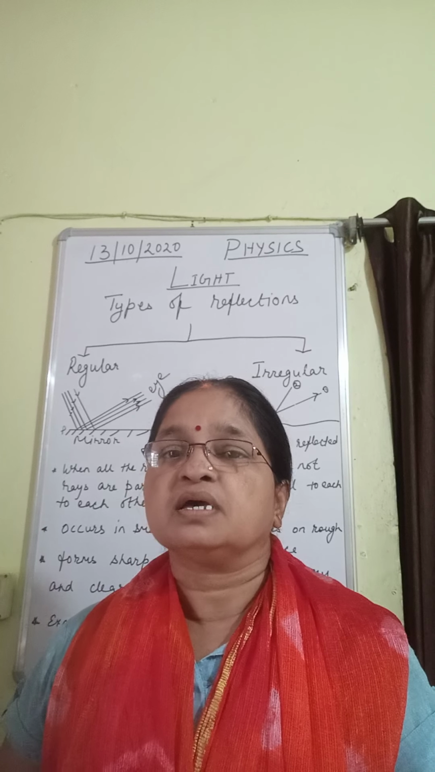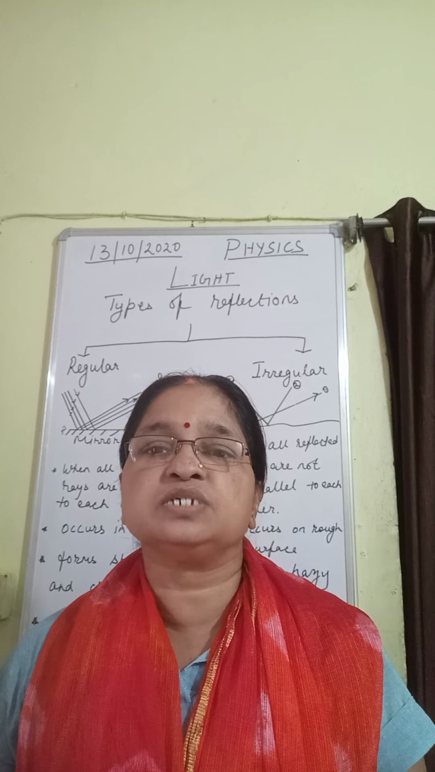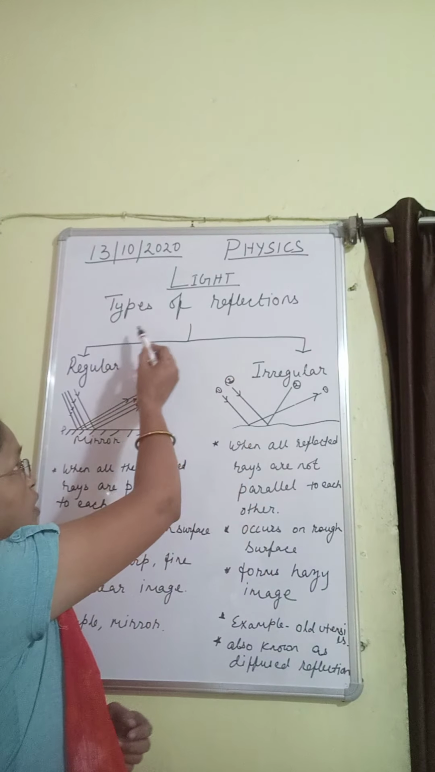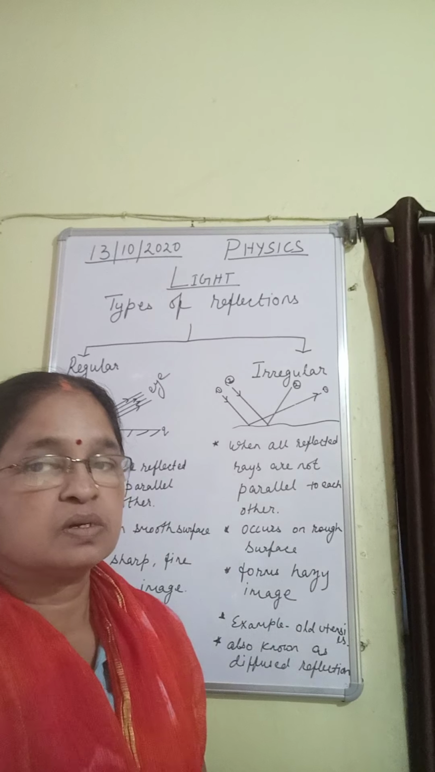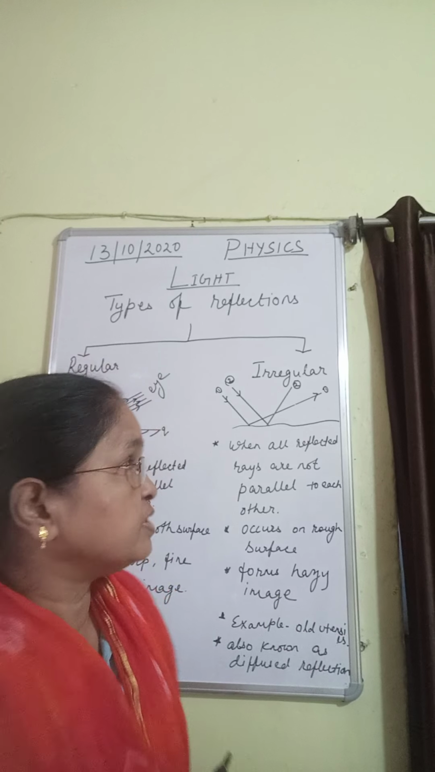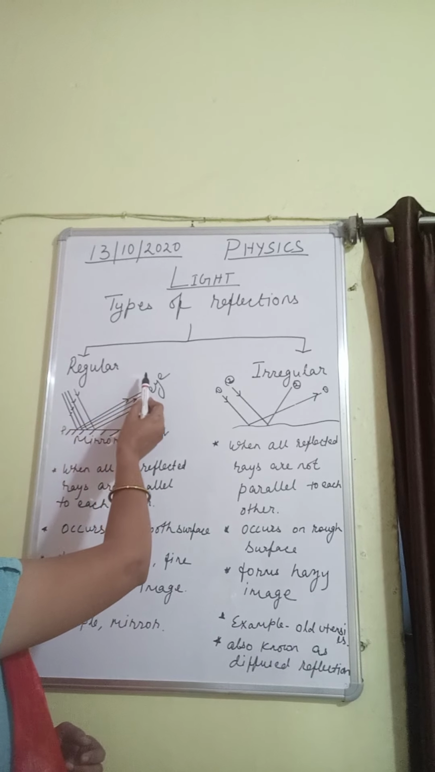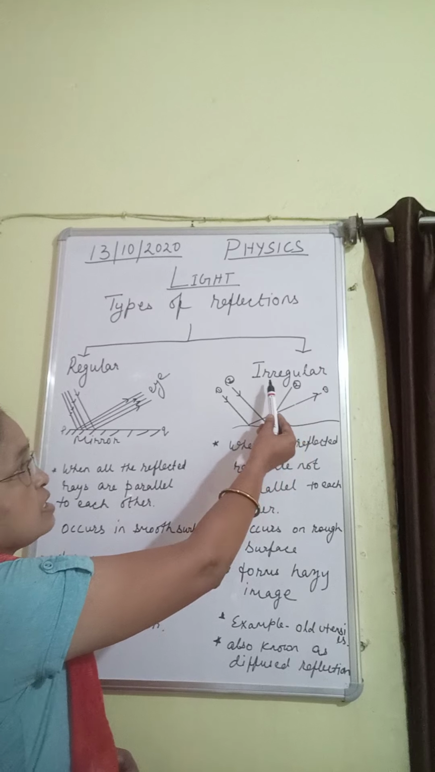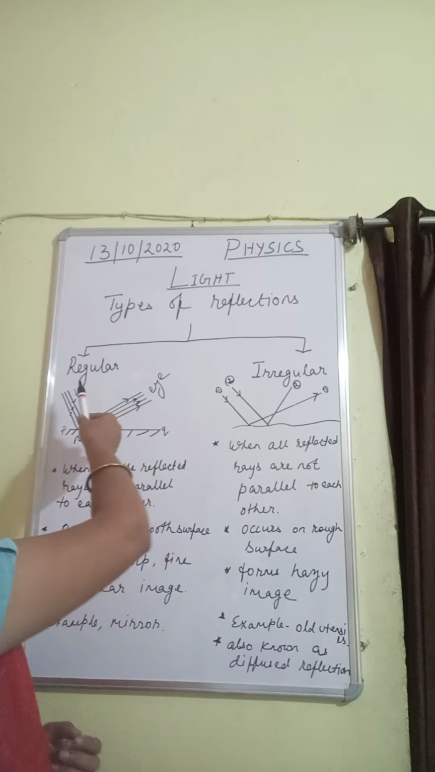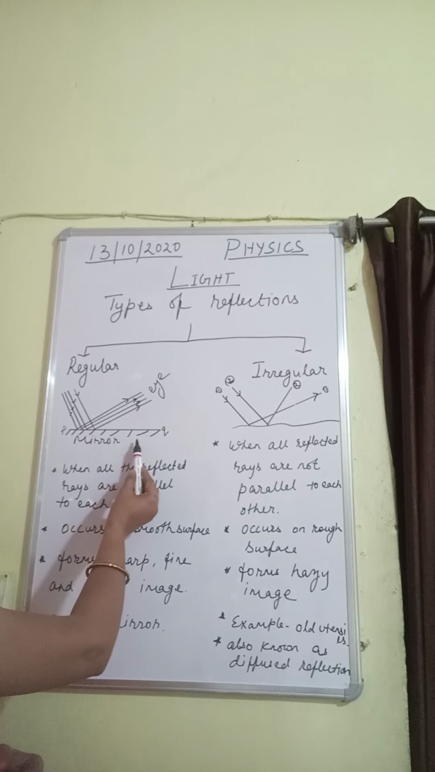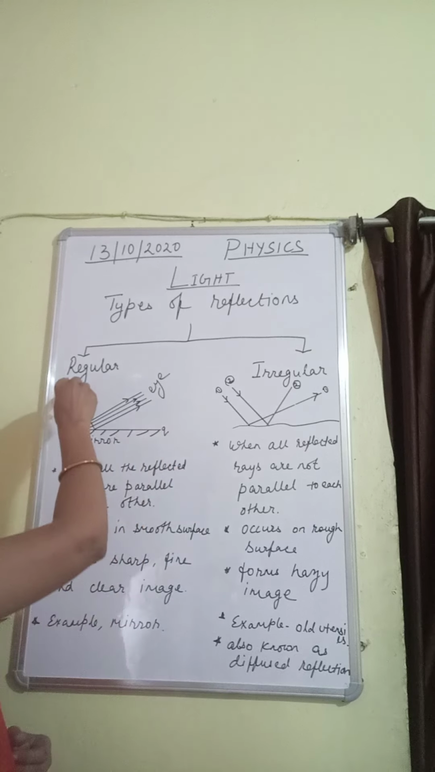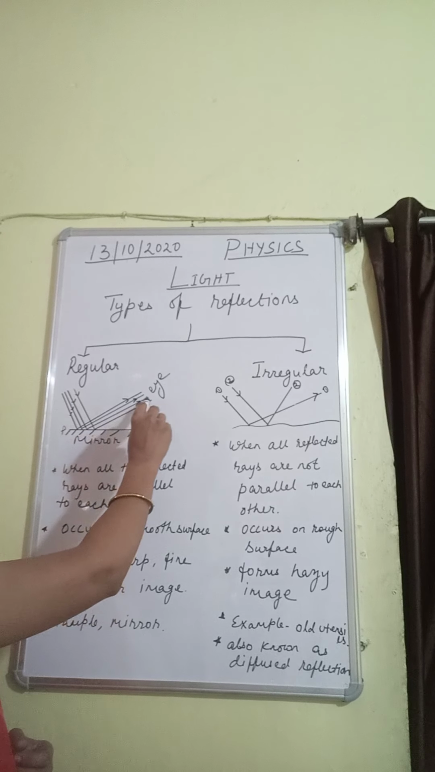So students, let's today proceed with our chapter Light and we will start with types of reflections. There are two types of reflections. First one is regular reflection and second one is irregular reflection. Regular reflection, as you are seeing in the figure, mirror is given PQ, incident ray is coming and reflected back.